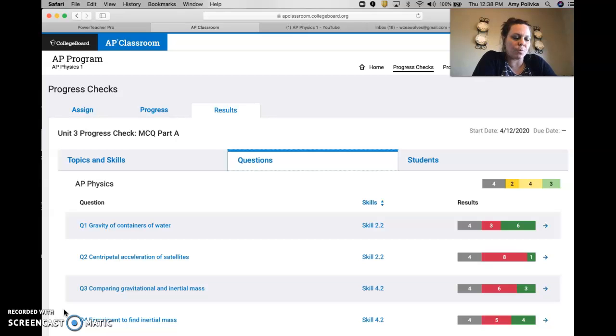So I picked out some of the ones that I think are most important from Part A and Part B. So I'm going to do this review in two parts. Basically we're going to do exactly what we did last time, go through the ones where a majority of the class got them wrong, kind of like number 2 and 3 here. And then if there's any other questions, please refer back to me.